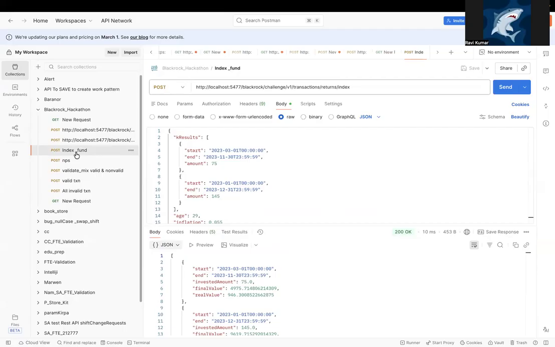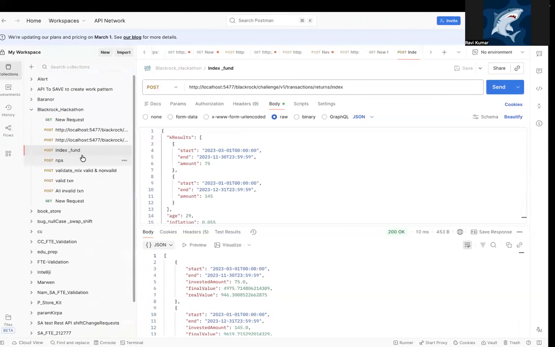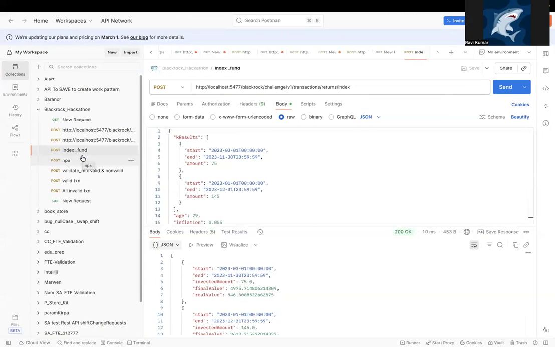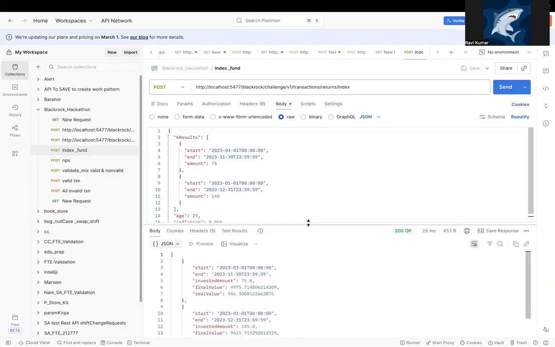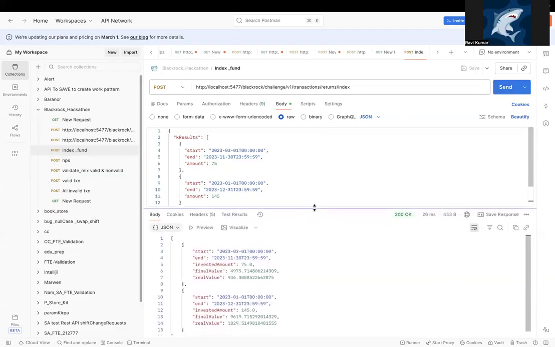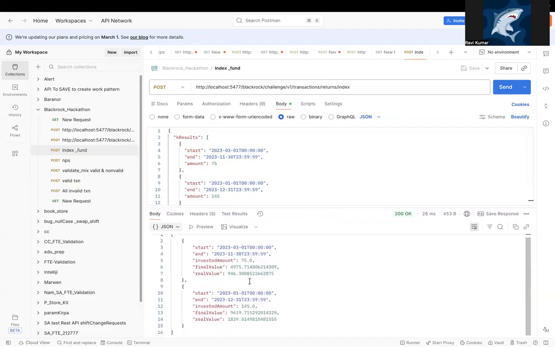Now we will see another endpoint, the index fund. Using the group shaping, I calculated long-term index fund returns. This uses a fixed annual return rate of 14.49 compounded annually, and I also adjust the final value for inflation. I'll hit this URL again. Here we can see the final value and the real value, as per what was asked, so I calculated based on that.